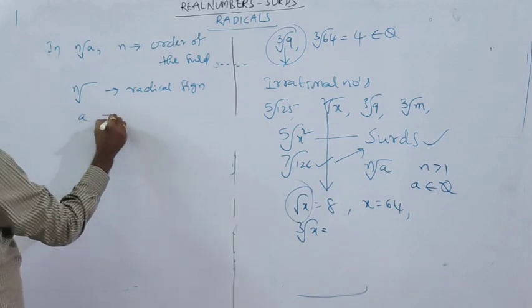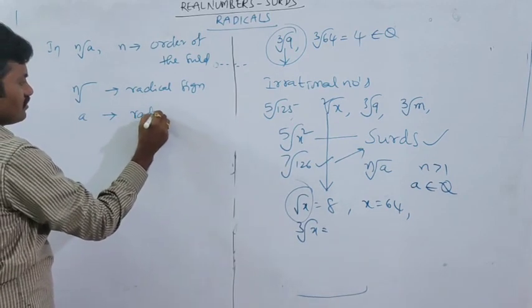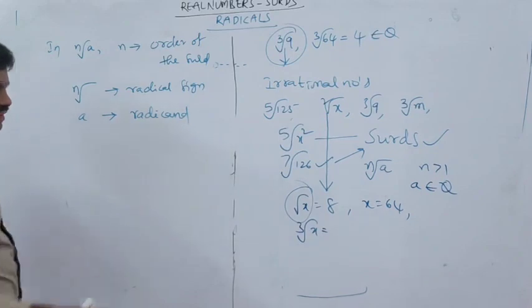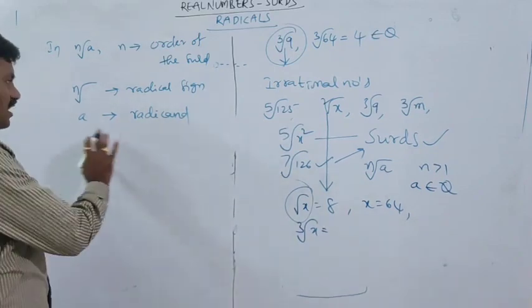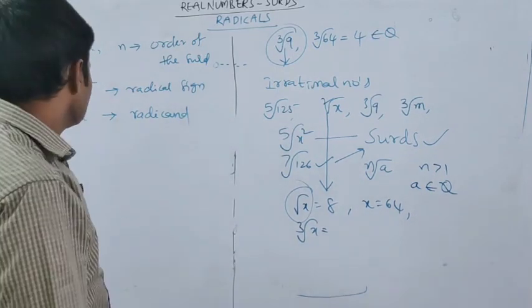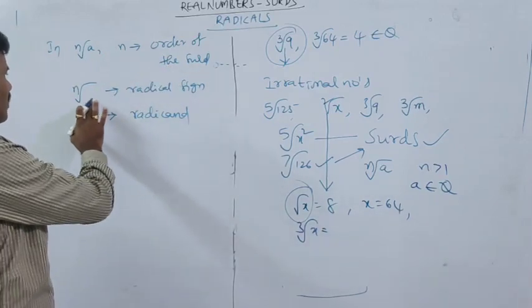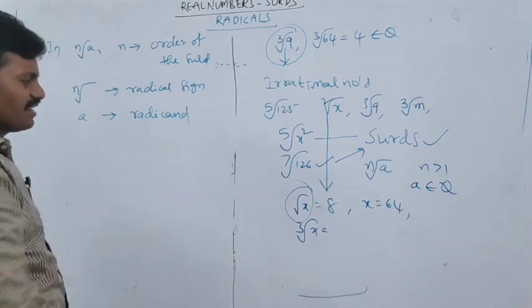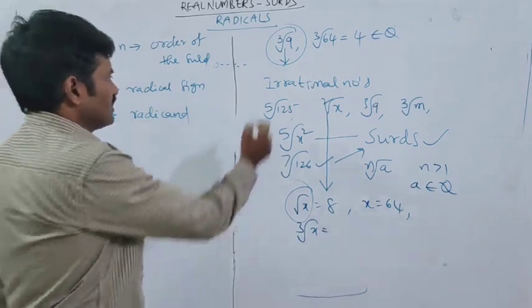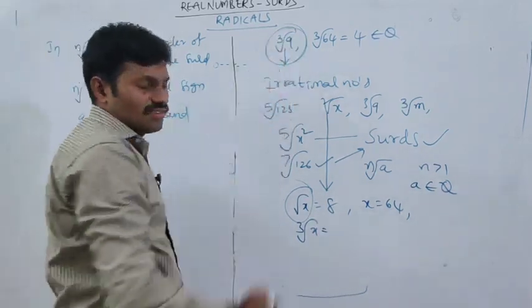Then what is called A? A is called radicand. These are the keywords in this chapter. So many students say nth root A: n is called the order of the surd, the nth root symbol is called the radical, and A is called the radicand. If you take this surd, what is the order of this surd?